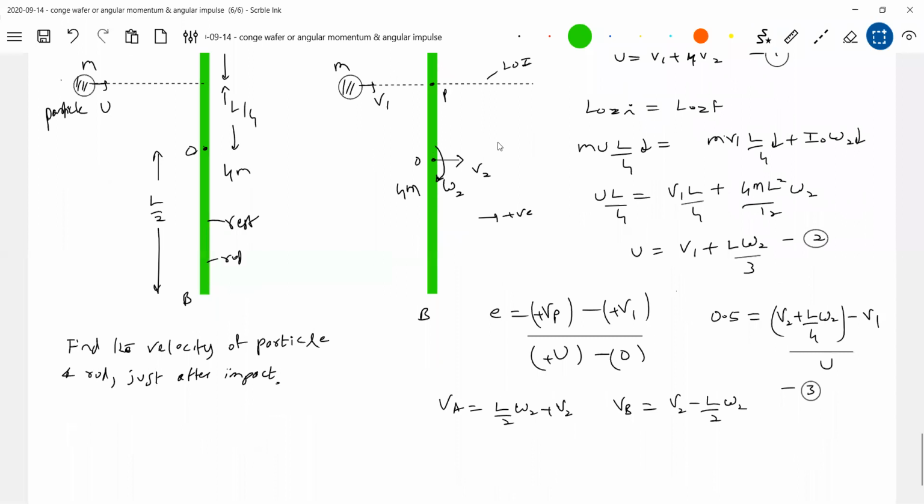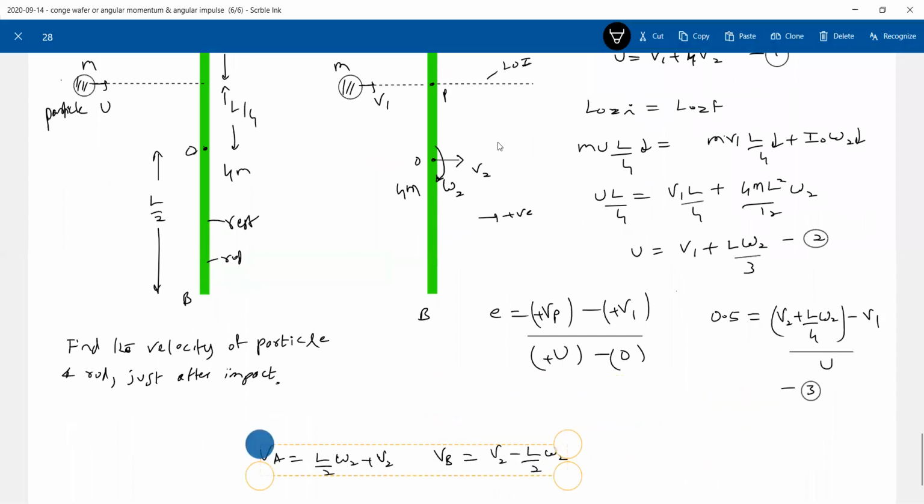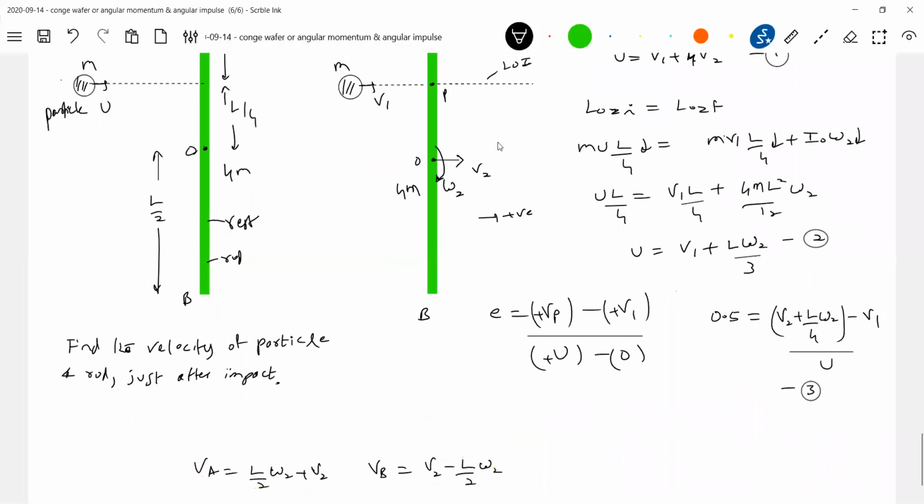I'll push it. Let me write answers first here. What do you mean by negative sign? It will rebound. 6U by 23. Yeah, that will be. And omega 2 you can. 18 U by 23 L. Okay, yeah, thank you very much.